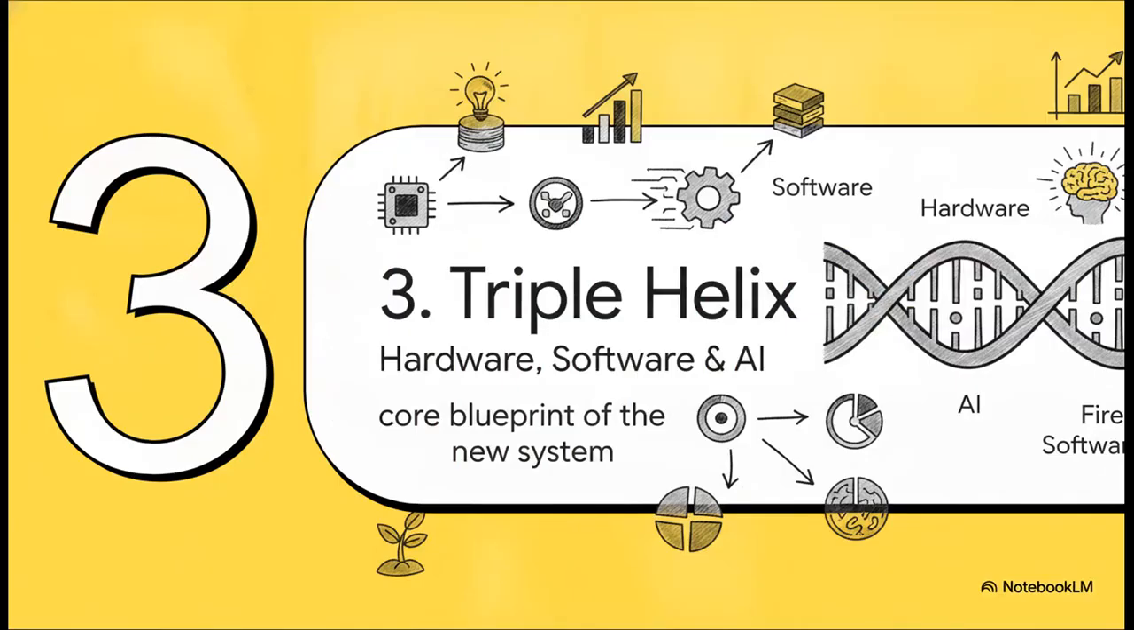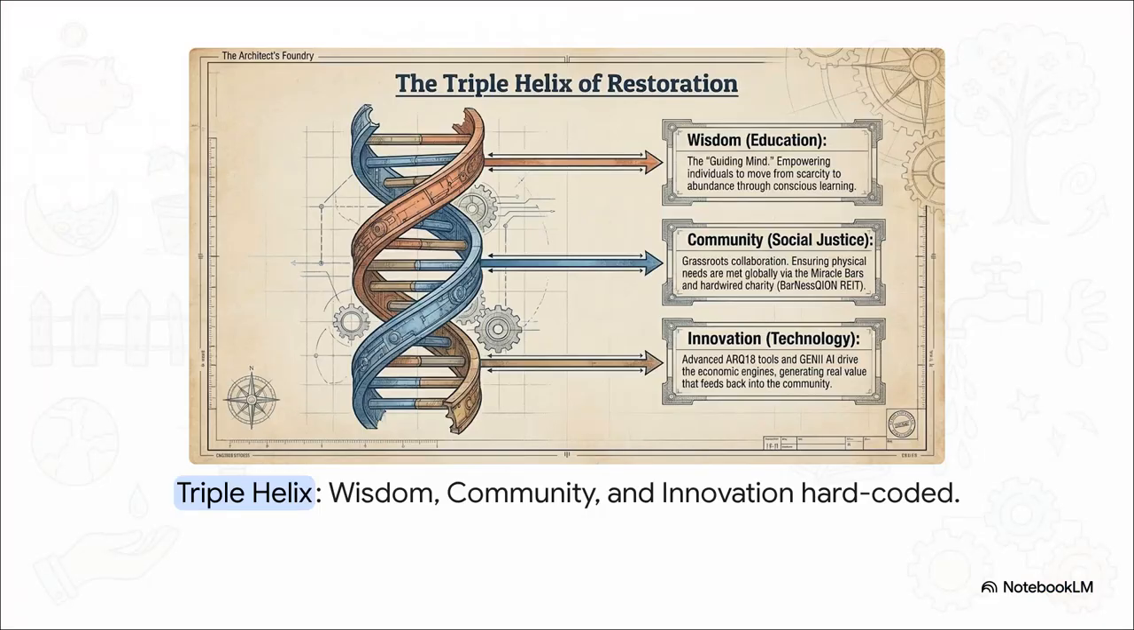Section 3. The Triple Helix architecture. Hardware, software, and intelligence. Imagine a DNA strand seamlessly integrated with heavy interlocking gears. That perfectly captures the triple helix of restoration. It's this brilliant blending of physical infrastructure, ethical software, and economic intelligence.